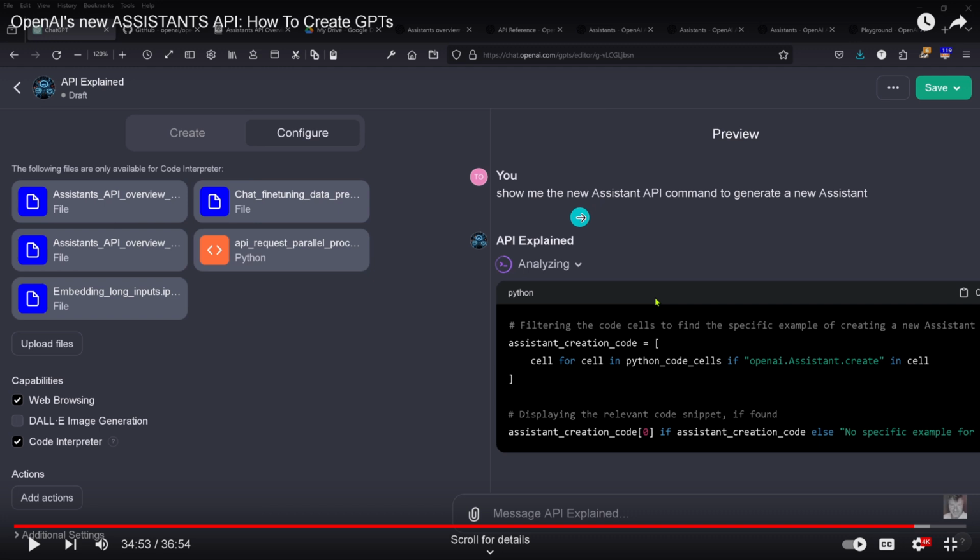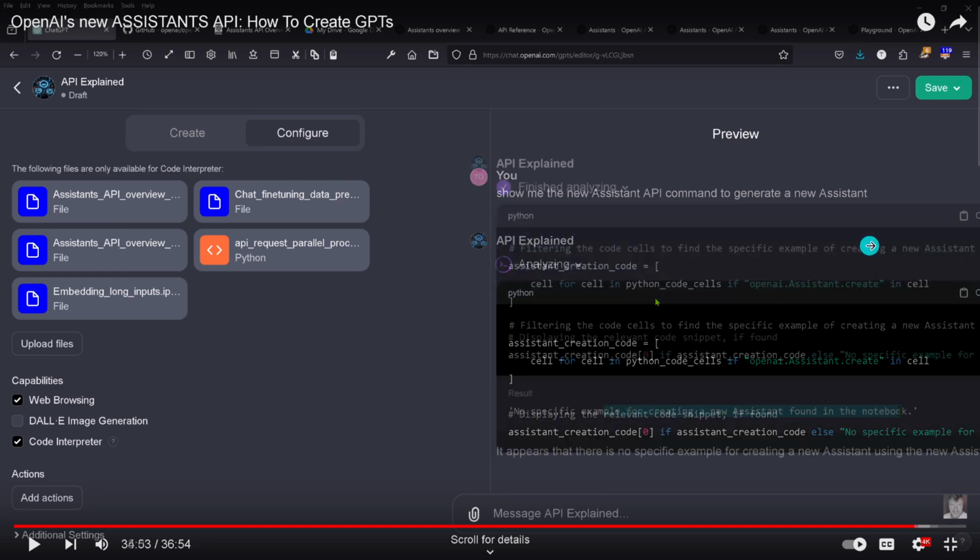So I said, show me the new assistant API command to generate the new assistant API by OpenAI to generate my own personal little GPT. And just by accident, I clicked here while it was analyzing so that I could see the Python code execution. And you see it was looking, simply, in all the cells for a very particular string. And this string was openai assistant.create in all cells.